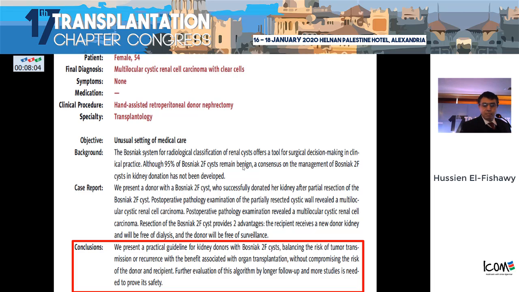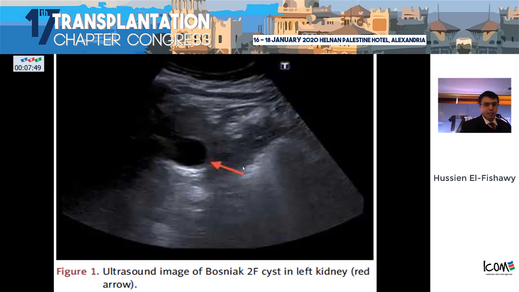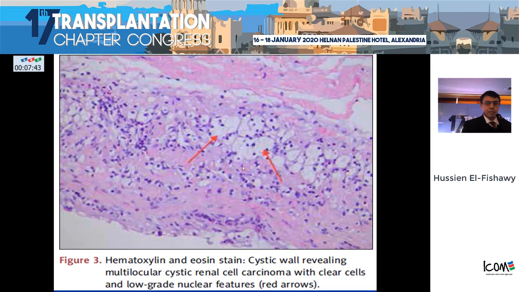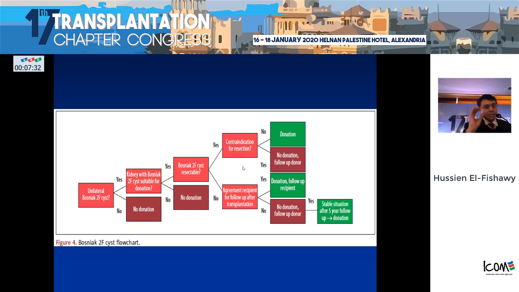Of course, this cyst will be surgically resected from the kidney with proper analysis, and of course, the kidney should not be transformed into category 2F according to the Bosniak categories. This is the cyst that was transported to the recipient, and when intraoperatively they made a frozen section, it showed that we have renal cell carcinoma. So, is there an algorithm by which we can donate this kidney to others, or do we make it an absolute contraindication? Actually, it is not an absolute contraindication.